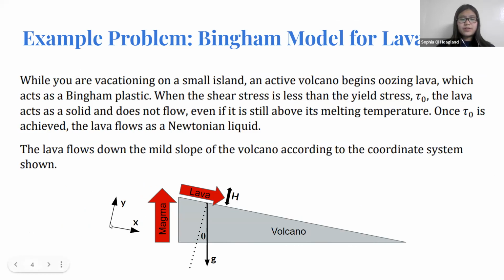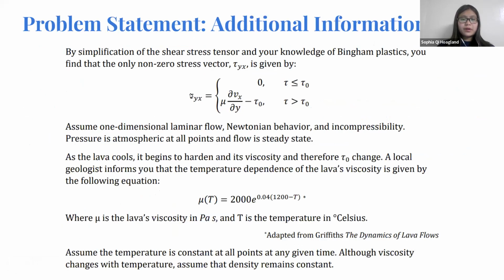We have Cartesian coordinates here, while the axes are on a little bit of a tilt to account for the angle, which makes our calculations easier. We have this shear stress vector, tau yx, defined by this piecewise function that depends on whether or not the shear stress exceeds the yield stress. We can assume one-dimensional laminar flow, Newtonian behavior after the yield stress is reached, incompressibility, atmospheric pressure, and steady-state flow.